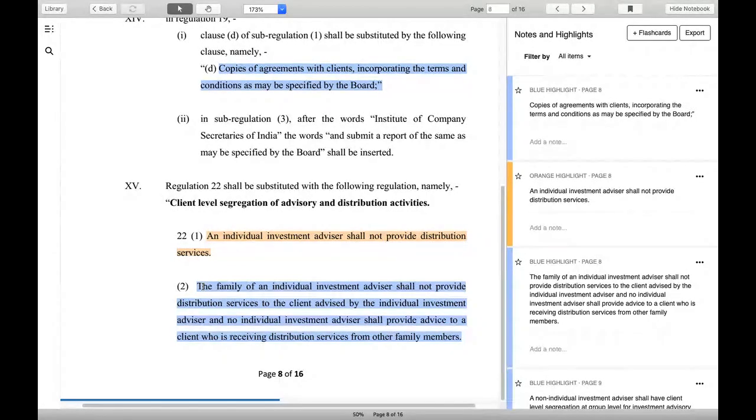If I am an IA for one person, my family cannot become MFD for that person. So that is a very important line which I quoted in the beginning, and there they have a very clear meaning of client level segregation, that even dependent members cannot deal with that client. So that is very important.